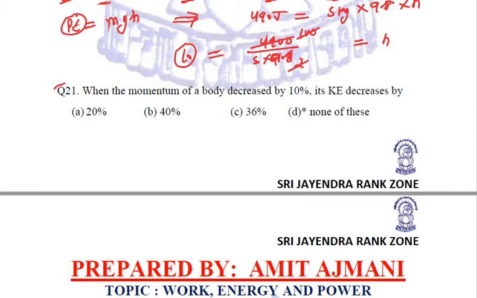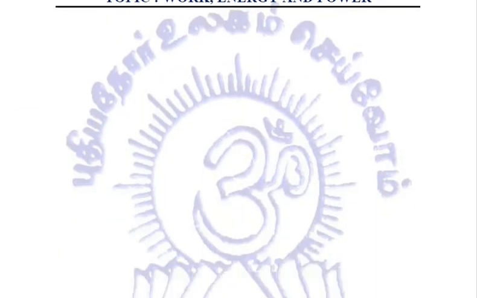Now this is a very typical different type of question. You have to just focus a bit. Let us see what the question says. When the momentum of a body decreased by 10%, its kinetic energy decreases by how much? Is it 20%? Is it 40%? Is it 36%? Or is it none of these? We need to calculate. How we are going to calculate? Please try to relate the calculations.